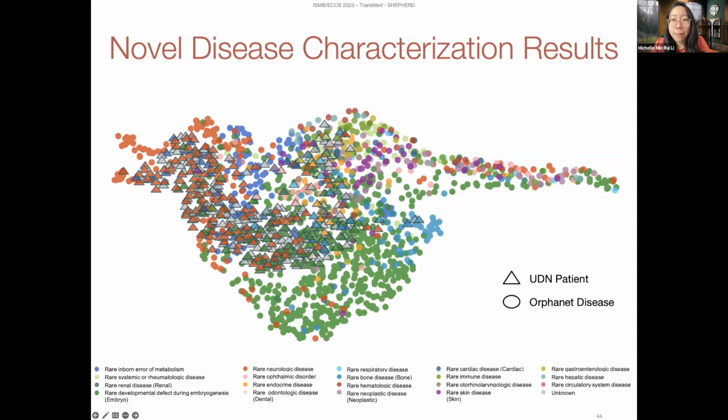Shown here is another UMAP, but here we're comparing patients to disease nodes in a knowledge graph rather than to other patients. So each triangle is a UDN patient, and each circle is a disease found in OrphaNet. Colors represent disease categories, same as before. You can see that UDN patients tend to embed nearby diseases of the same disease category. Again, gray triangles here correspond to novel disease presentations.